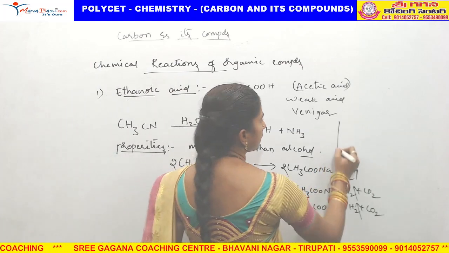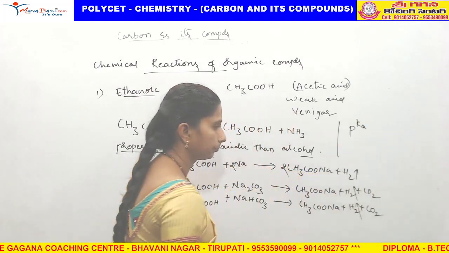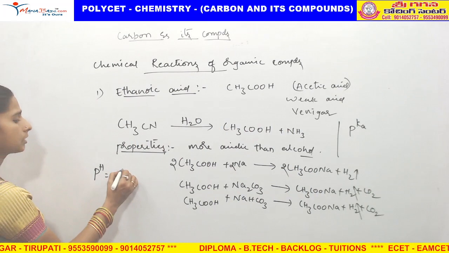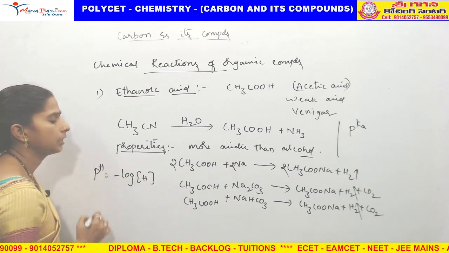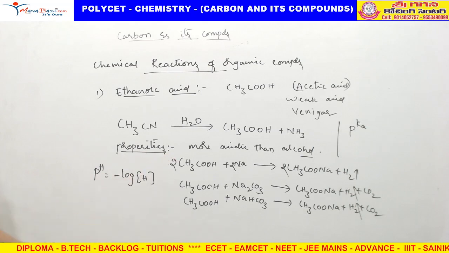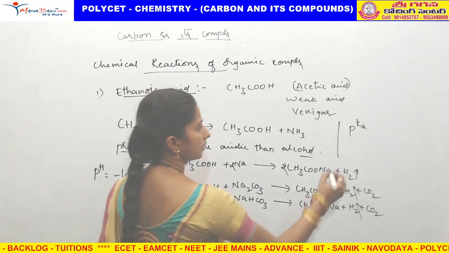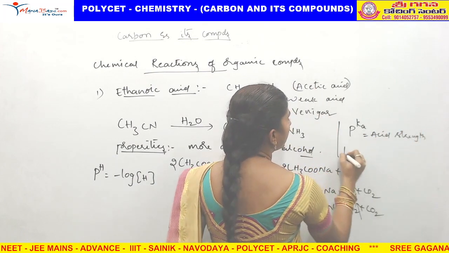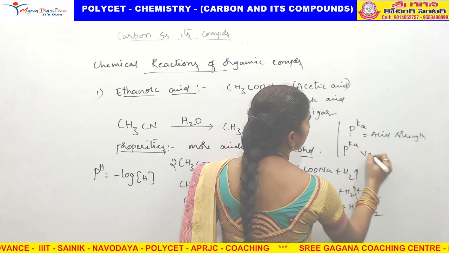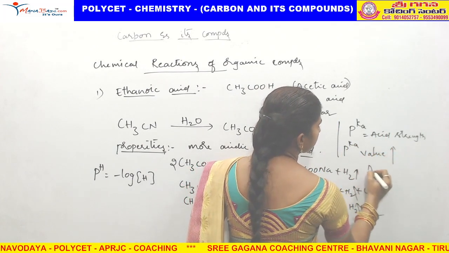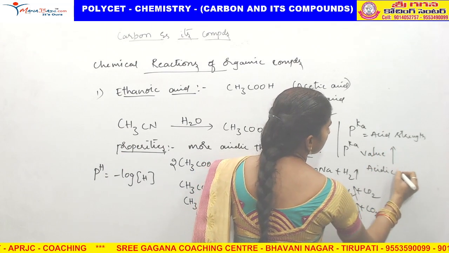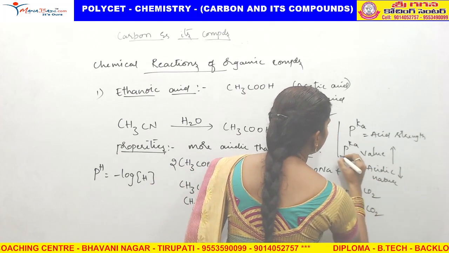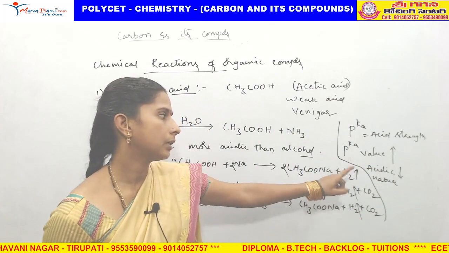More acidic than alcohol means they have a pKa value. What is pKa? pH is there, we already calculated pH, minus log H plus ion. Like that, pKa value is there for acids. This is acid strength. If pKa value is more, acidic nature is less. You have to remember, which is having more pKa value, their acidic nature will be less.